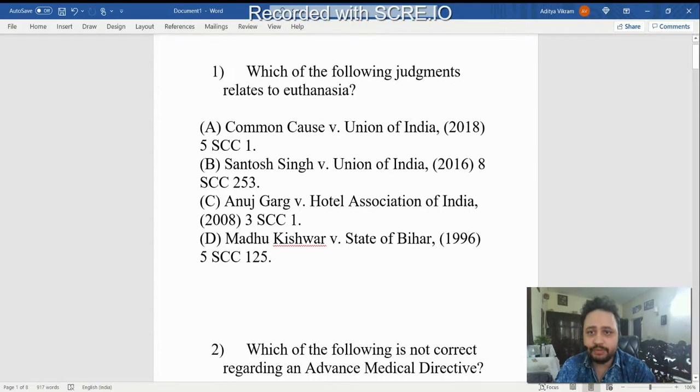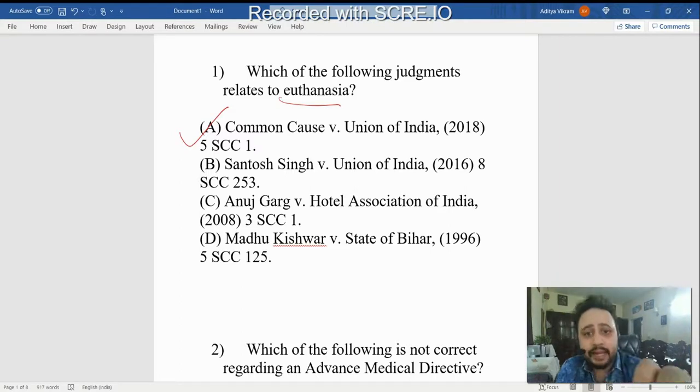So MCQ number first, which of the following judgments relates to euthanasia? The right answer over here is option A, Common Cause versus Union of India. In this case it was held that right to life under Article 21 also includes the right to die with dignity. So somewhat, it gave the way for passive euthanasia. Okay, it allowed passive euthanasia by way of removal of life supporting system if a person is in a vegetative state. And it also held that it is a fundamental right, that right to life under Article 21 also includes the right to die with dignity.